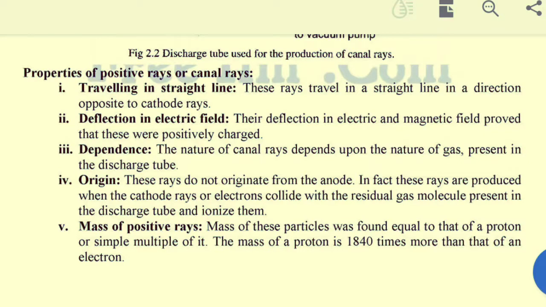And the nature of these positive ions depends upon the matter. If we take a sodium atom and a hydrogen atom, they have different atomic masses, and when electrons are removed from them, they form ions of different masses and different charge. That's why the nature of the positive rays or canal rays depends upon the nature of the matter used in the discharge tube. But cathode rays do not depend upon the nature of the matter.